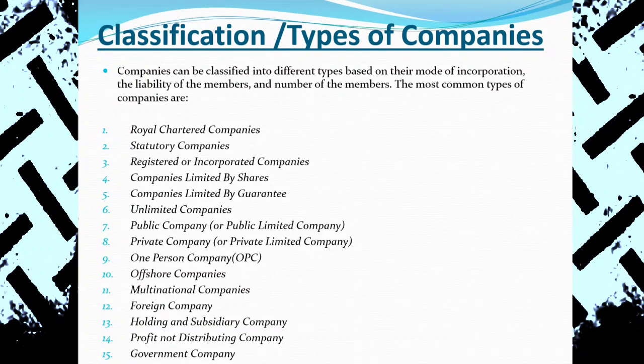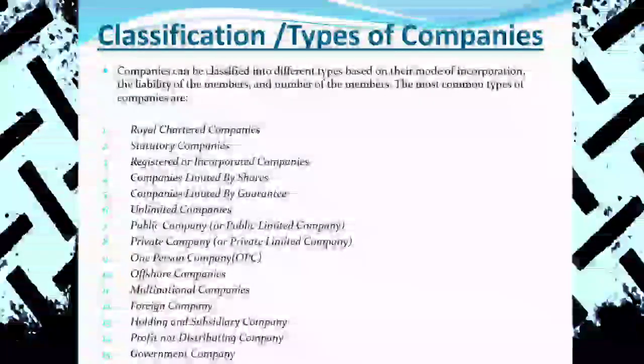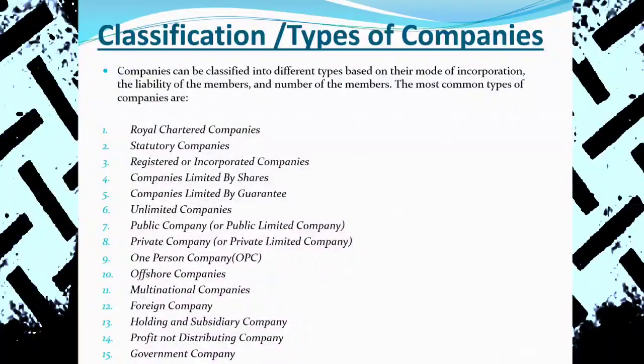Okay. Yes. When we say our Nepalese Companies Act, generally there is a provision regarding certain types of the company. For example, our Companies Act generally imagines four or five types of the company, for example, private company and public company. Here, the concept of the foreign company, the concept of a single member company under the private company, or the concept of a profit not distributing company.